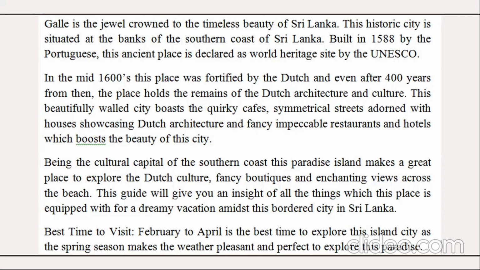Being the cultural capital of southern coast of this paradise island makes it a great place to explore the Dutch culture, fancy boutiques, enchanting views across the beach. This guide will give you an insight of all the things which this place is equipped with for a dreamy vacation amidst the bordered city in Sri Lanka. Best time to visit, Feb to April. So like this, you can describe the place which you have visited, why have you visited, what's the historical significance, how you visited, which are the places you must visit, how is the experience, how do you promote it. That's what you need to mention in your blog.